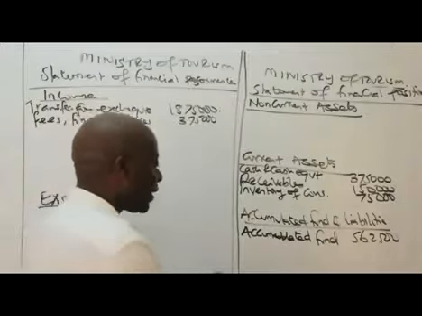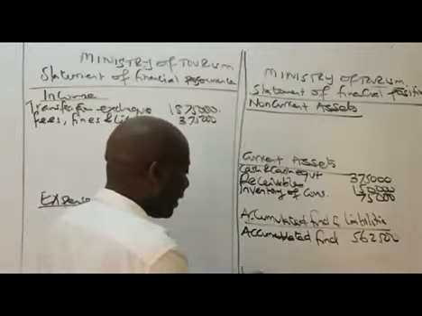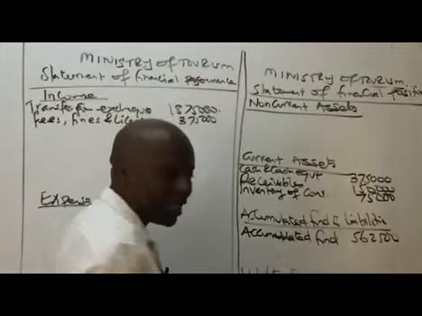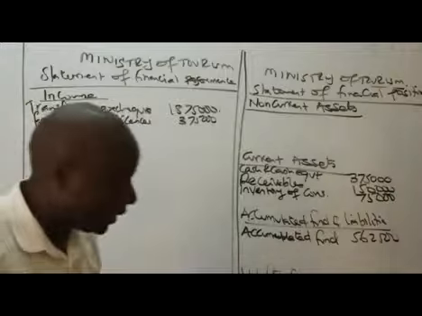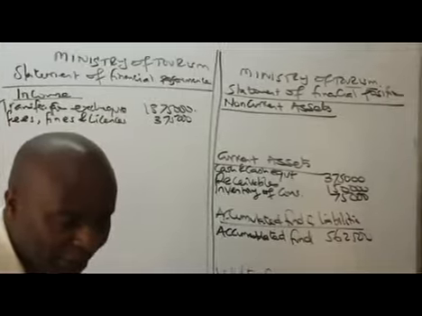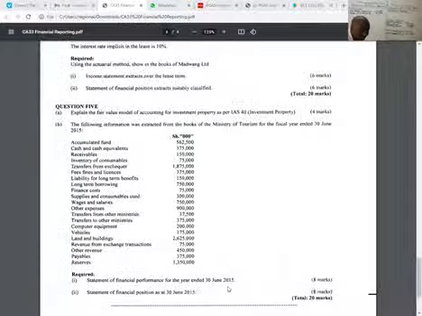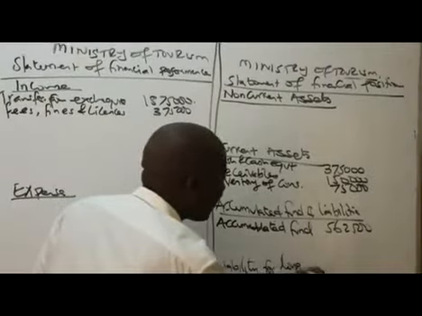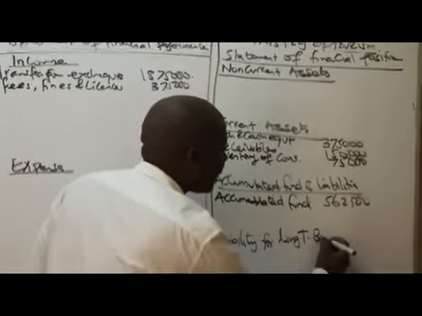So we start with the first liability there, which is liability for what? Long-term benefits.